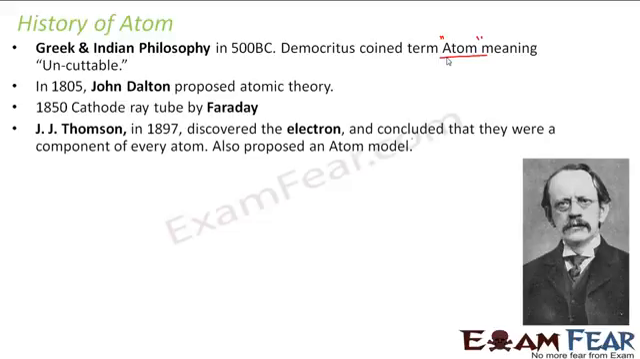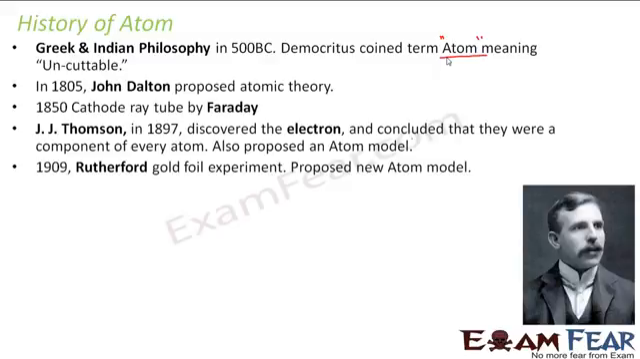So again, after a couple of years, as I mentioned, J.J. Thomson discovered electron and concluded that they were a component of every atom. So J.J. Thomson was the one who told that atom was not indivisible. Atom can be further divided, and he discovered electron with the help of the cathode ray experiment. He also told that electron was a component of atom. So Thomson proposed his own atomic model, because in his atomic model, atom was no more uncuttable. Atom was now consisting of electrons.